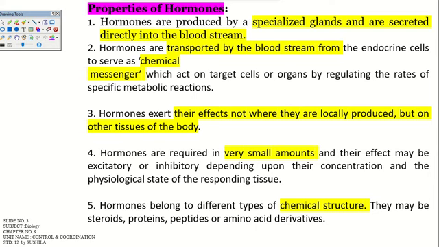Third, it not only affects the particular organ but also the surrounding area of cells and tissues of the body, right? Number four, it is present in a very small amount, yet it is required by the body in essential amounts, right? And the fifth one is chemical structure. Based on the chemical structure, it is present in different forms: steroid, protein and amino acids, right?